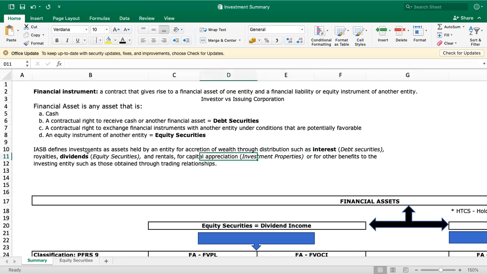These are properties na wala gigamit sa operations, gipatulog lang siya for rental or for capital appreciation para later on pwede mo sa ibaligya at a higher price. Or for other benefits to the investing entities such as those obtained through trading relationships. So, basically, you invest on kanang stocks kung nag-trade ka. So, this money siya, trading relationships.